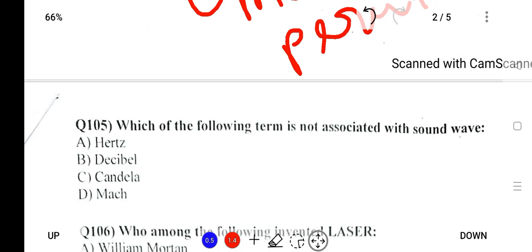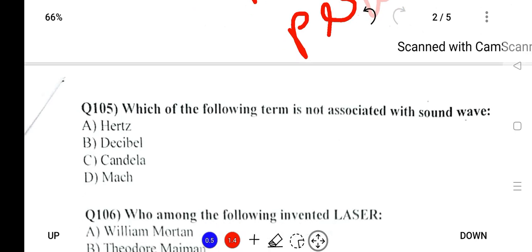Next, which of the following term is not associated with sound wave? Hertz is a unit of sound, decibel is the magnitude of the sound, Mach is the speed of sound, and candela. So candela is not associated with sound wave.